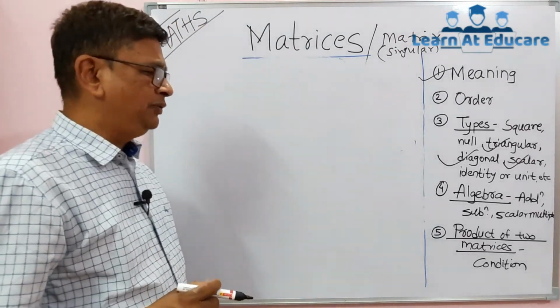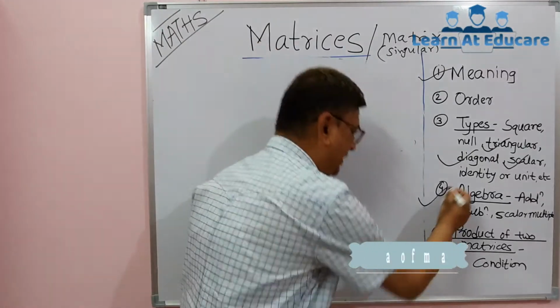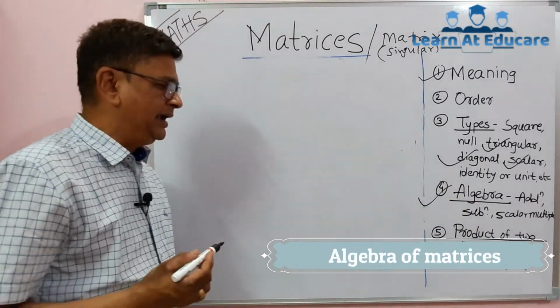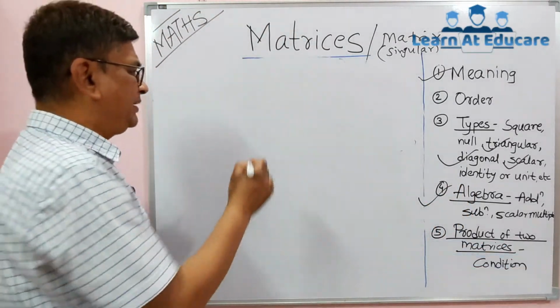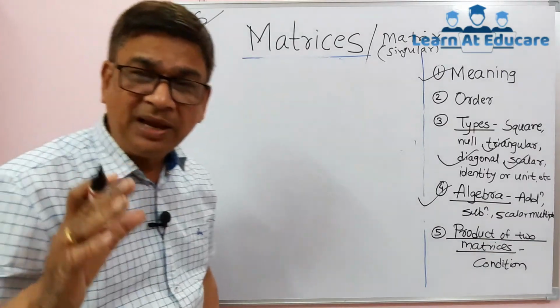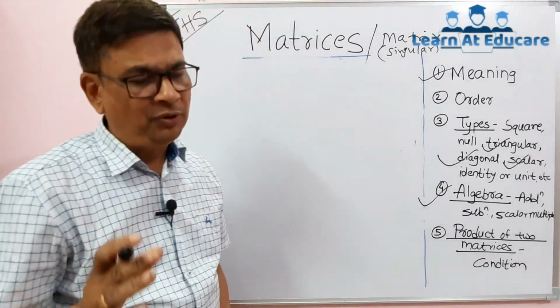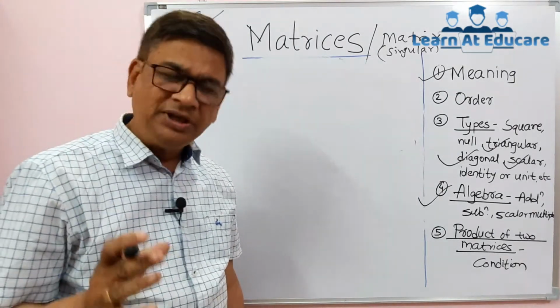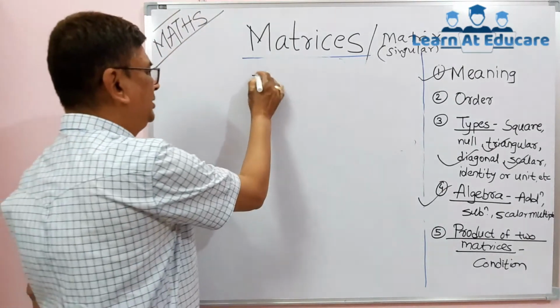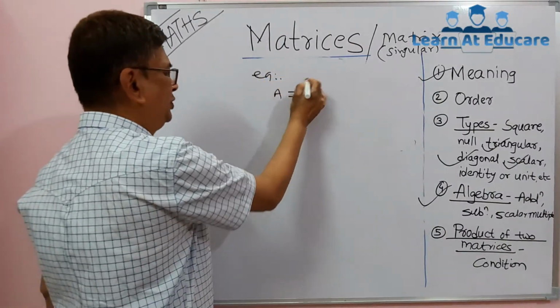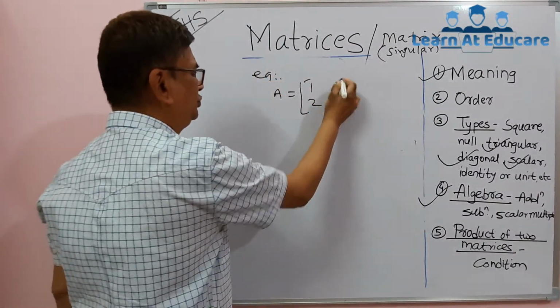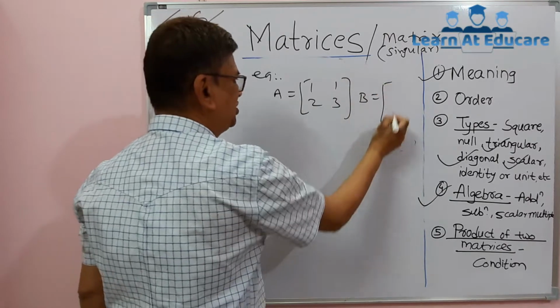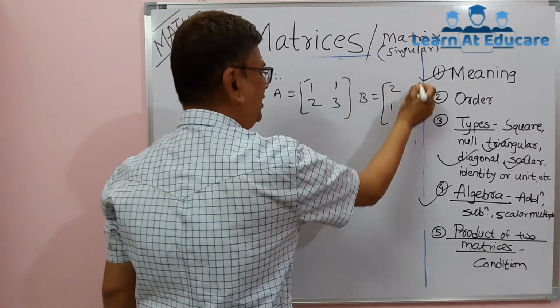Then we will now deal with the algebra of matrices. In that, mainly addition and subtraction. Two matrices, if they have the same order, can be added, and for that purpose corresponding elements are to be added. The same rule is for subtraction. For example, suppose A equals the matrix 1 1 2 3 and B equals the matrix 2 5 1 minus 1.